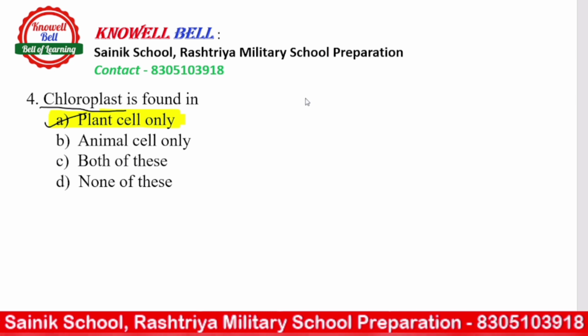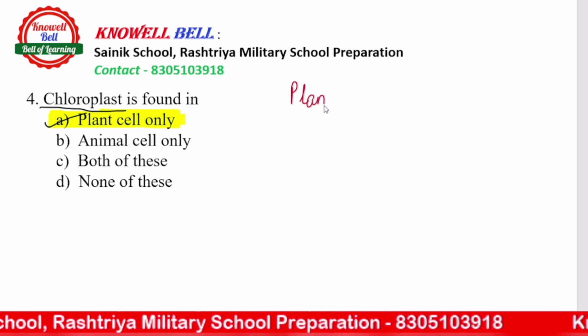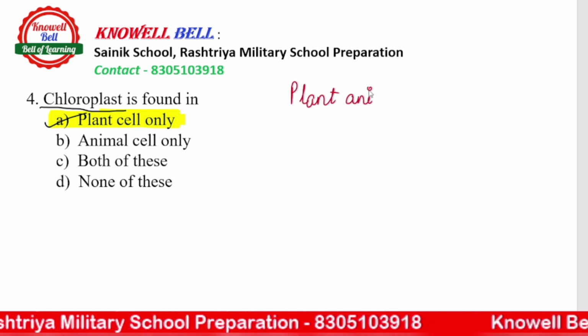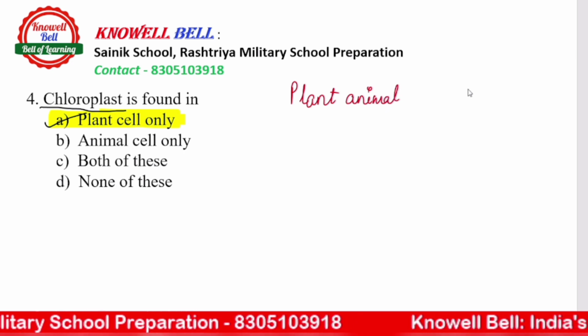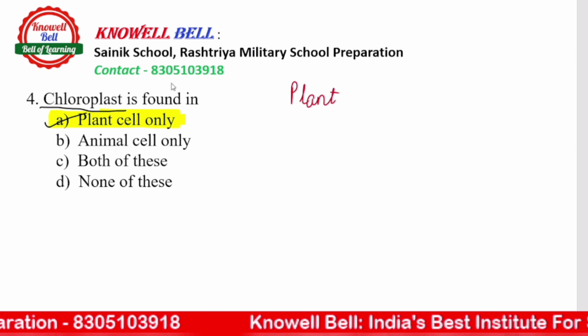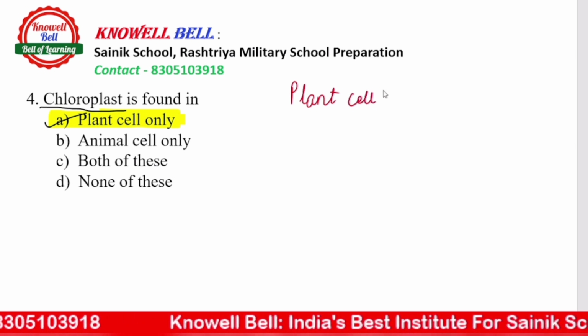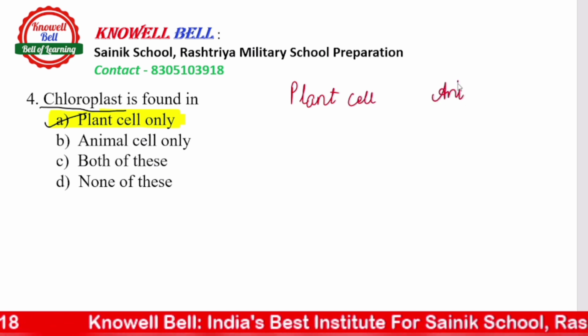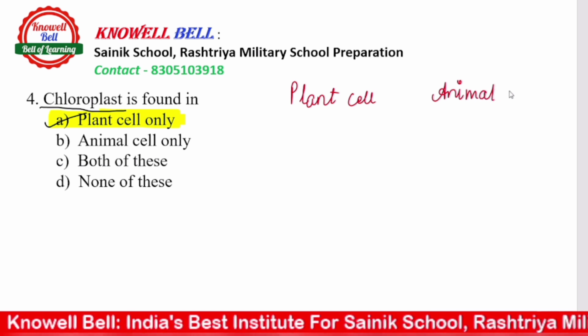So there are two identical features जो plant cell और animal cell को differentiate करते हैं. So you can write it: plant cell and animal cell, there are two or three characters that differentiate them. So let's study them. We have a plant cell and we have an animal cell. Most of the things are common.